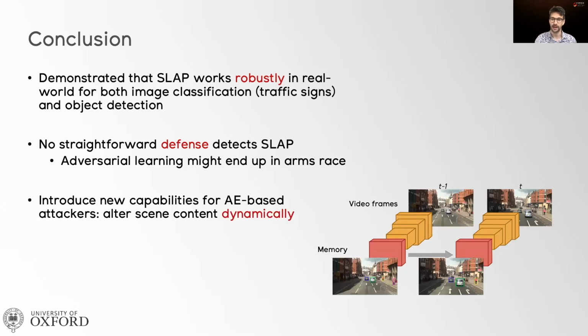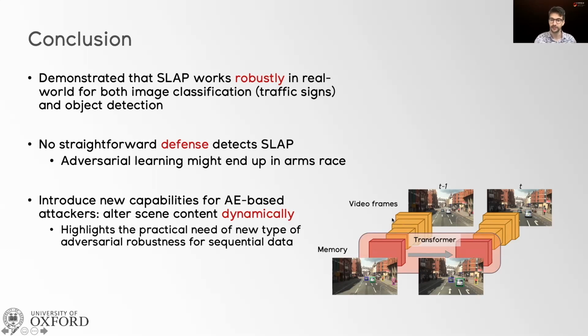I would also like to highlight how SLAP introduces new capabilities for adversarial example-based attackers: the ability to alter the scene content dynamically, in particular for tasks that make use of over-time information, such as video frames, when the model has memory, whether this is a recurrent model or implements memory with attention layers. We now have the capability for new attacks that were not possible when using adversarial patches. This highlights the practical need of a new type of adversarial robustness for sequential data.